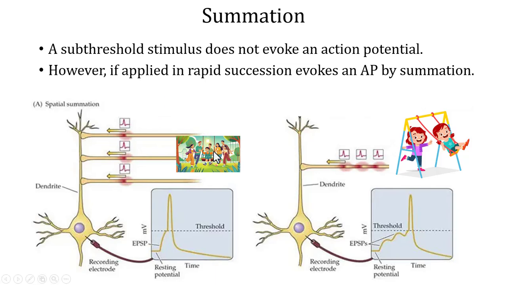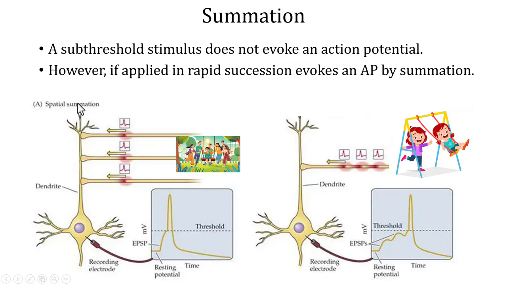In the same way, if different neurons send signals to one single neuron, if multiple signals from different synapses come in at once and their effects add up, there will be combined signals which are strong enough. They can push the neuron's membrane potential past the threshold and trigger an action potential. Right? Now what's happening? There are many neurons which are stimulating one single neuron. And this is referred to as spatial summation.